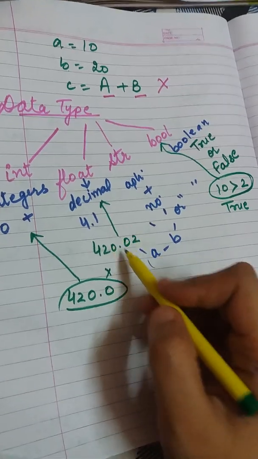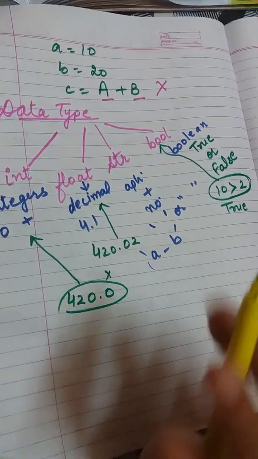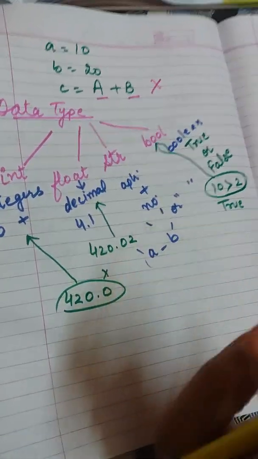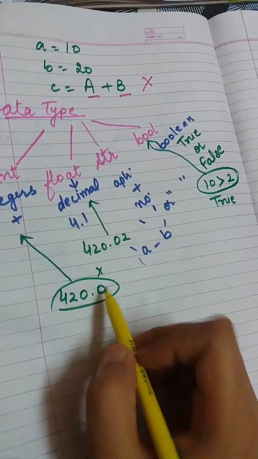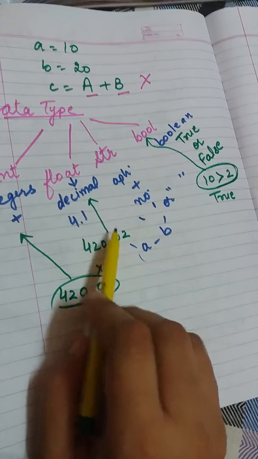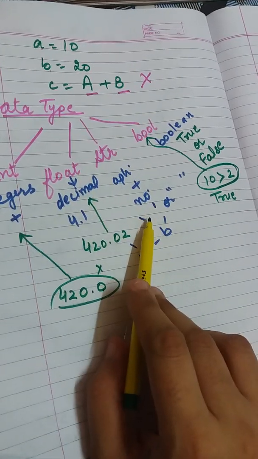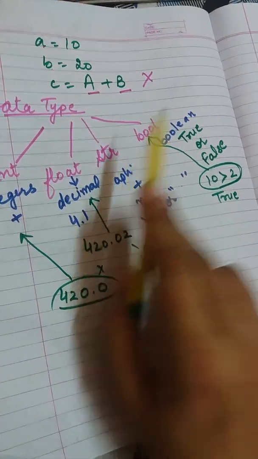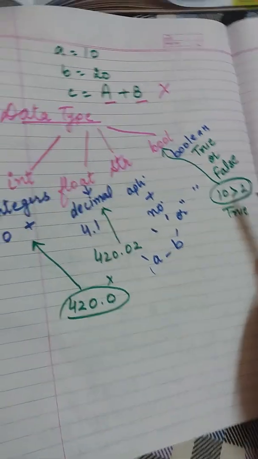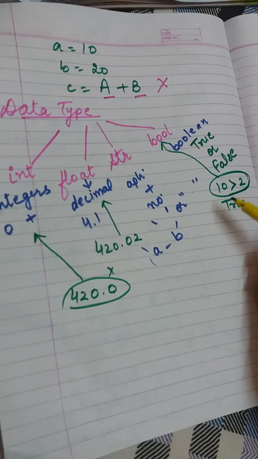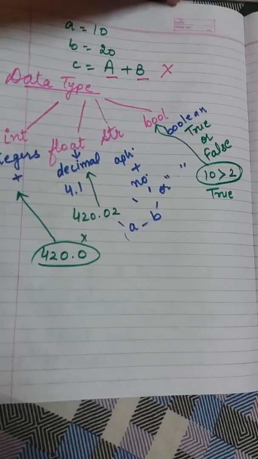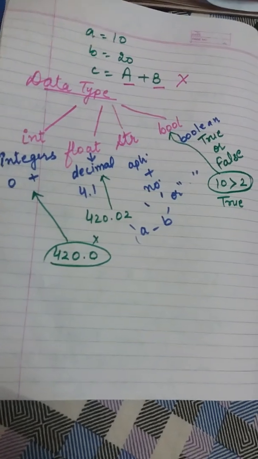Although it is a very small point value, still it is something, and something is better than nothing. So if it is nothing, then it is an integer. If it is something, then it is float. If it is enclosed within single or double quotes, then it is a string. And if it is some kind of relational operator, some kind of true or false result is coming, then it is boolean. So these are the data types of your Python language.